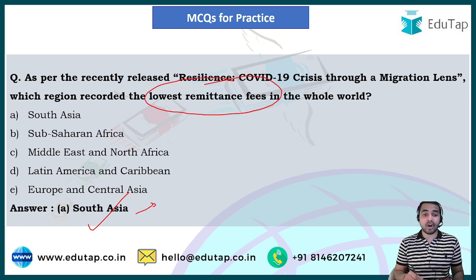We all know that the remittance fee was 4.88% in South Asia. And if we talk about the region which has the highest remittance fees in the world, it was Sub-Saharan Africa, having remittance fees of 8.2%. So that was all from today's session.